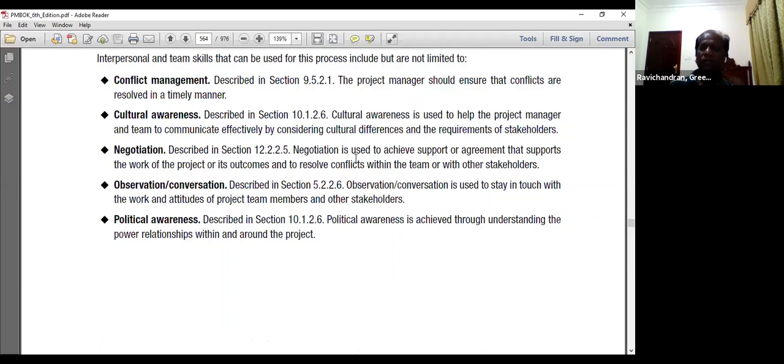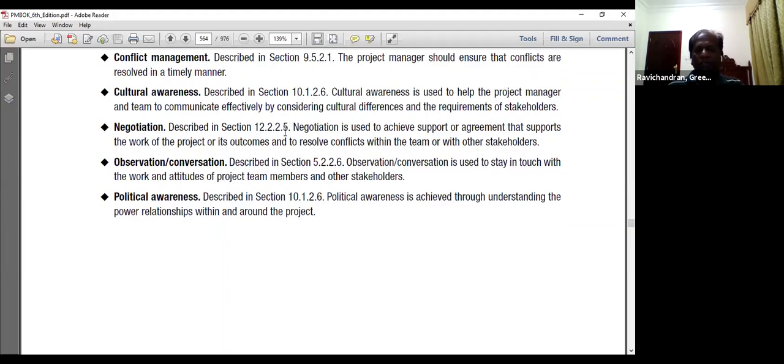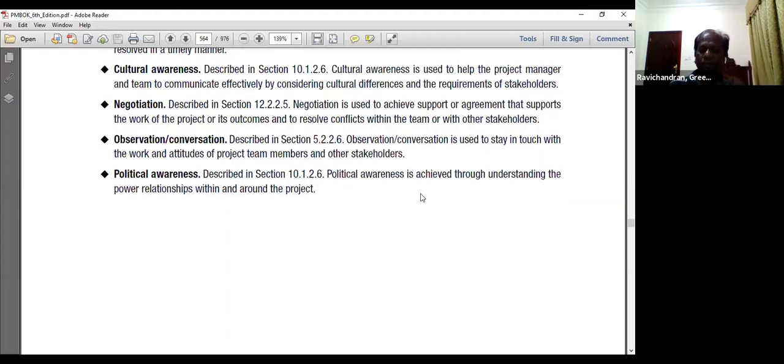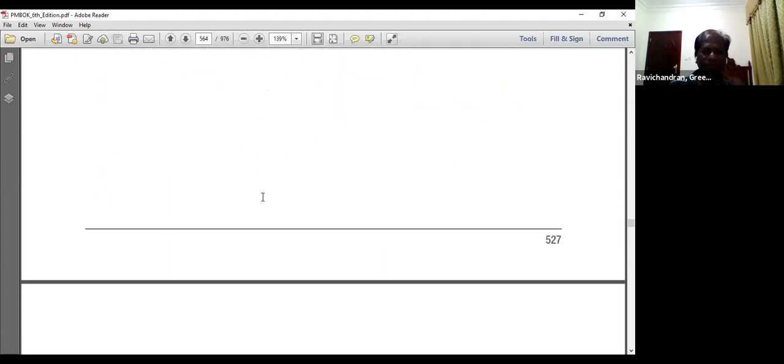Negotiation is used to achieve the support or agreement that supports the work of the project and its outcomes, and to resolve the conflicts within the team or with the other stakeholders. Observation and conversation are used to stay in touch with the work and attitude of the team members and other stakeholders. Political awareness is achieved through the understanding of the power relationships within or around the project. These are called political awareness.